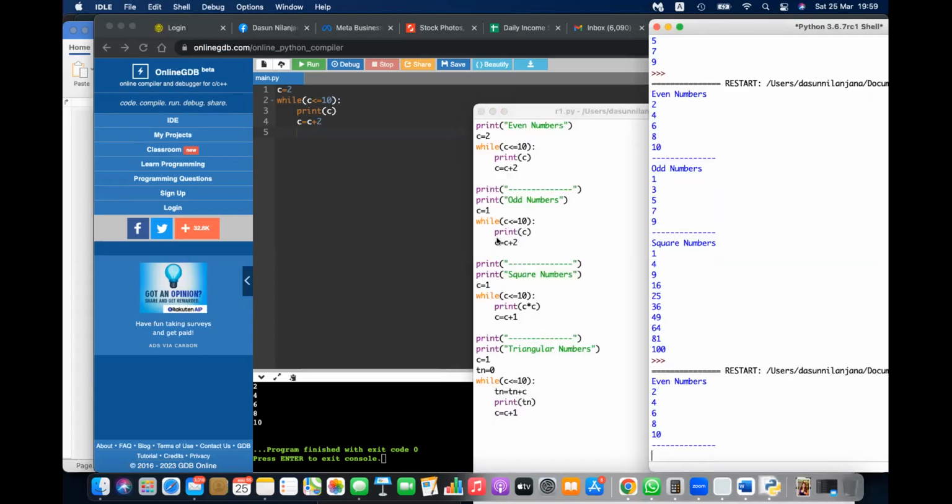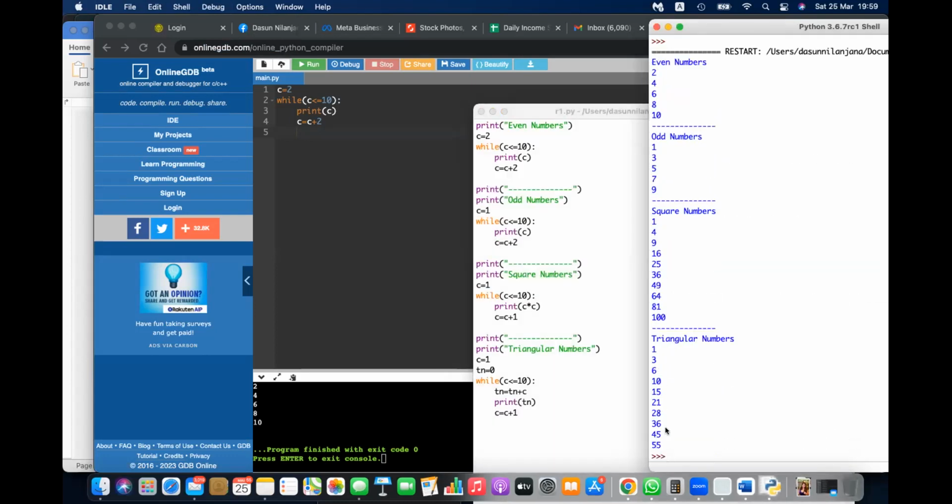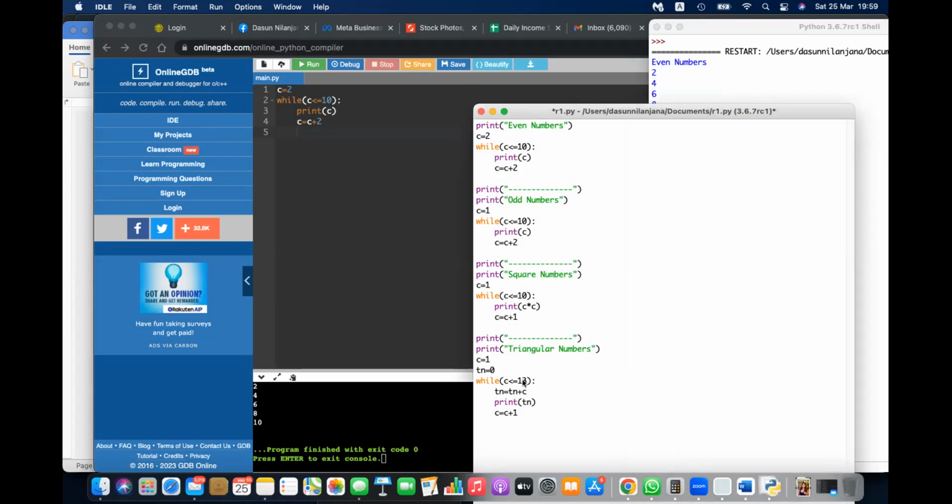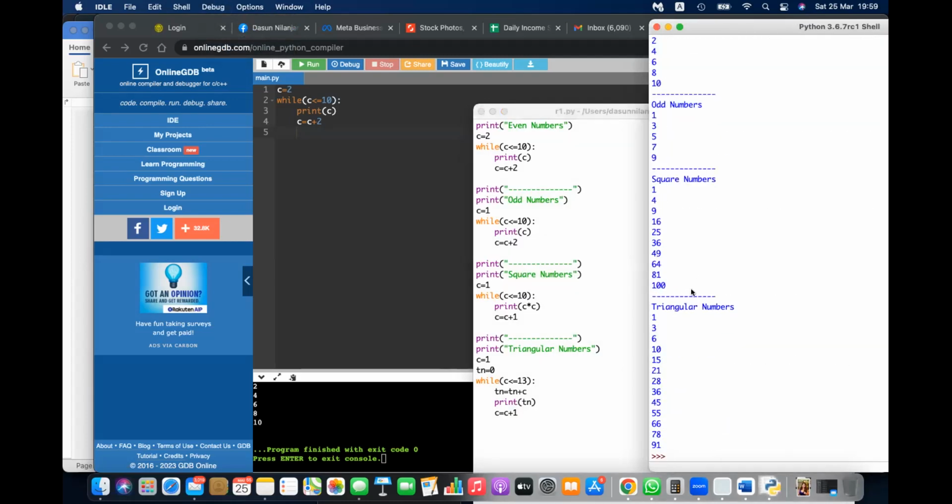But still you'll get some triangular numbers, 55. So if you increase this to 13, I hope you'll get all the triangular numbers up to 91, yes. After that, it will pass 100. So up to 13. The 13th triangular number is 91. Now you can try this. It's easy. The only thing is, you need to practice.